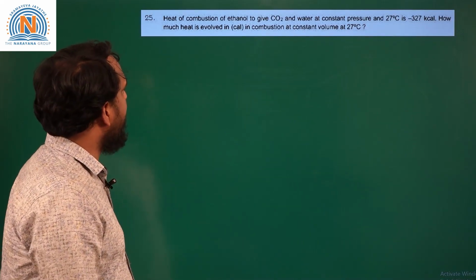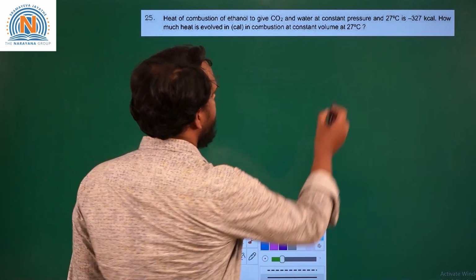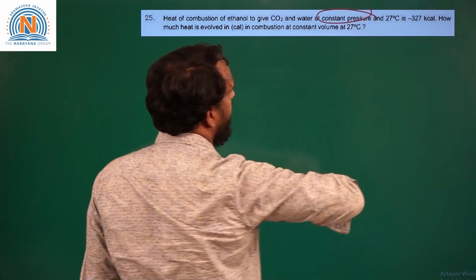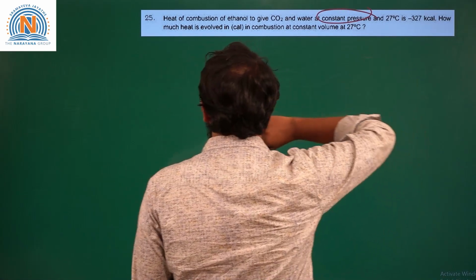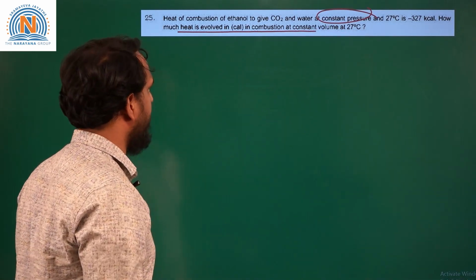In the next question, heat of combustion of ethanol to give CO2 and water is given at constant pressure. Then it is asked to calculate the heat evolved at constant volume. Okay.